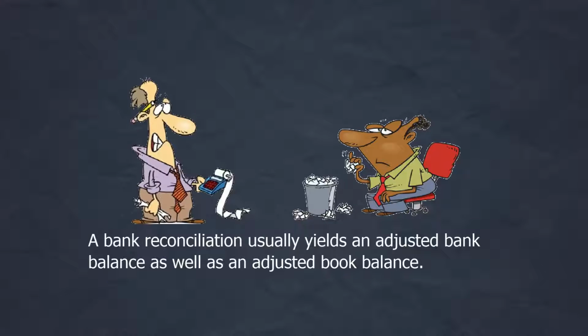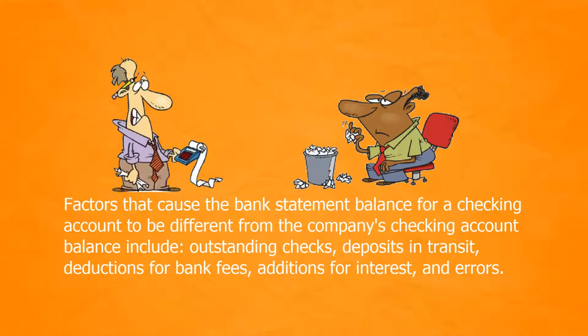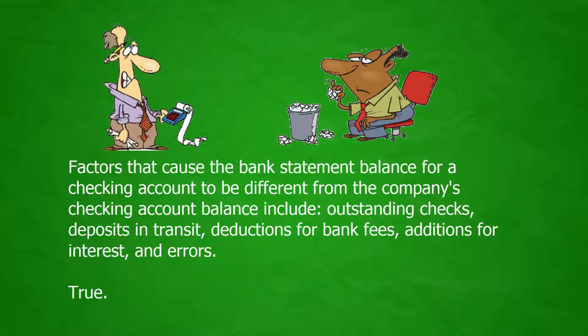True. A bank reconciliation usually yields an adjusted bank balance as well as an adjusted book balance. True. Factors that cause the bank statement balance for a checking account to be different from the company's checking account balance include outstanding checks, deposits in transit, deductions for bank fees, additions for interest, and errors.